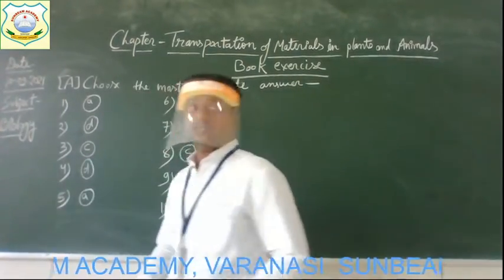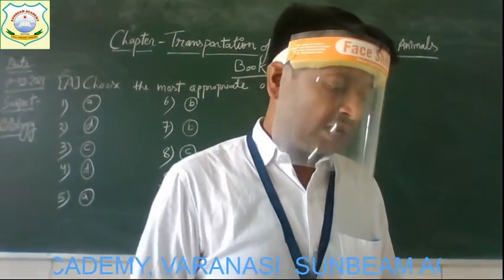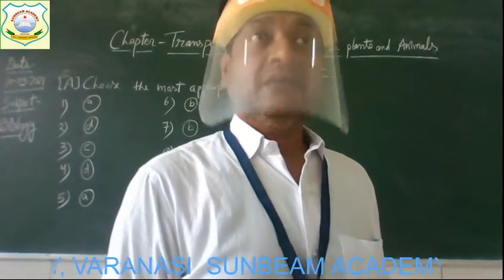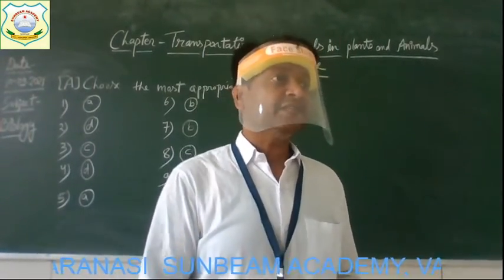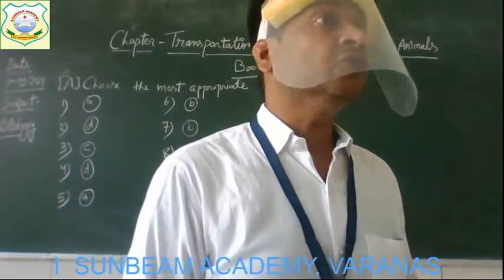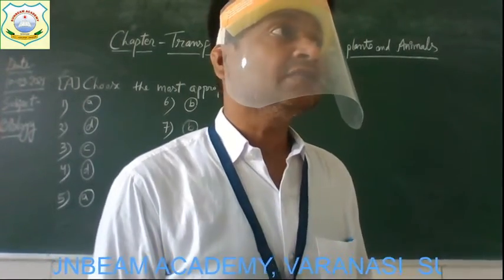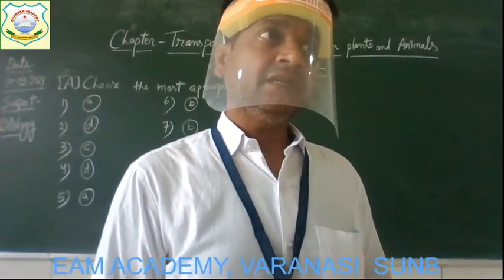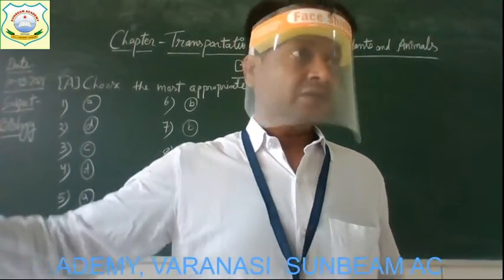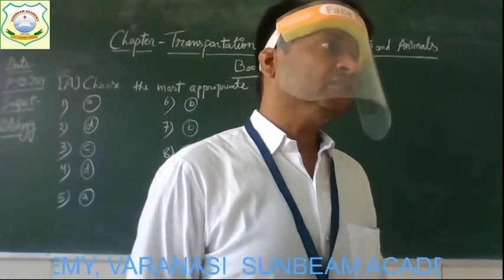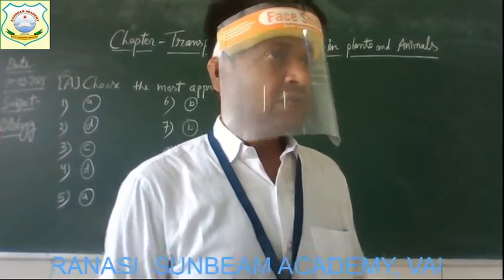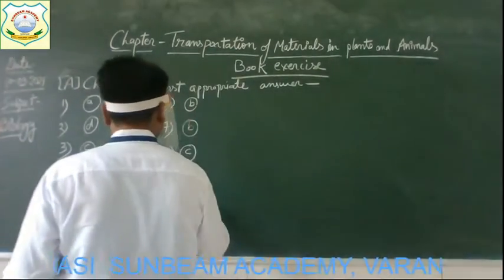Now, the last question number 10. And the question is, which of the following are the tiny filtering units of the kidneys? Yes, just right now we have discussed. The kidneys are made up of millions of small units, and these small units are known as nephrons. Get it? So both the kidneys, we have a pair of kidney. Both the kidneys have an excess number of nephrons in them, and they play the role of filtration of blood. Get it? So the correct answer will be nephrons.